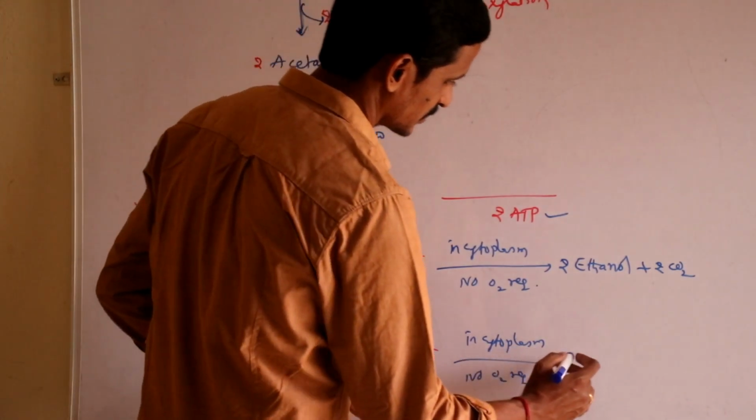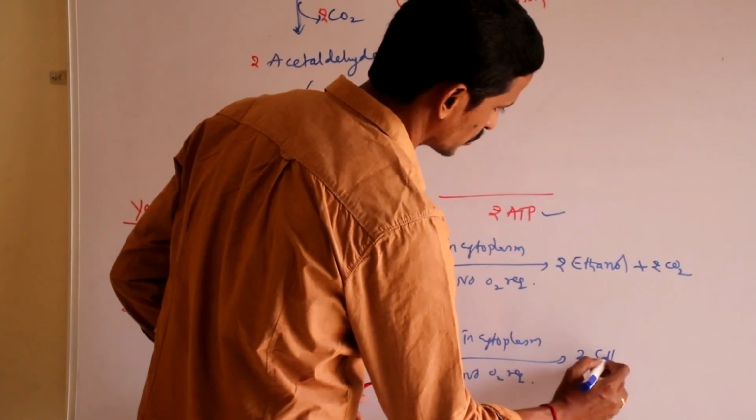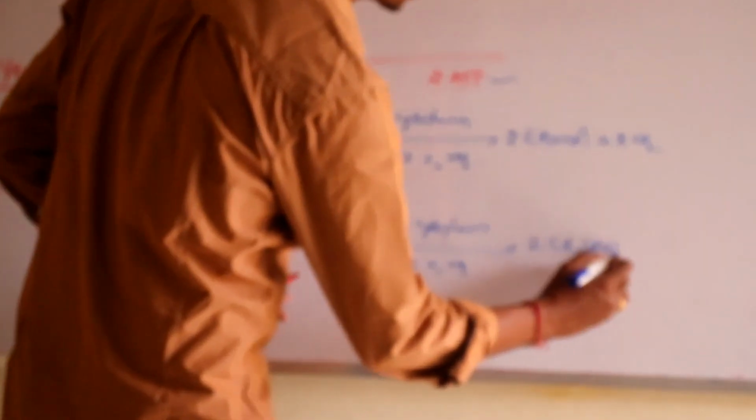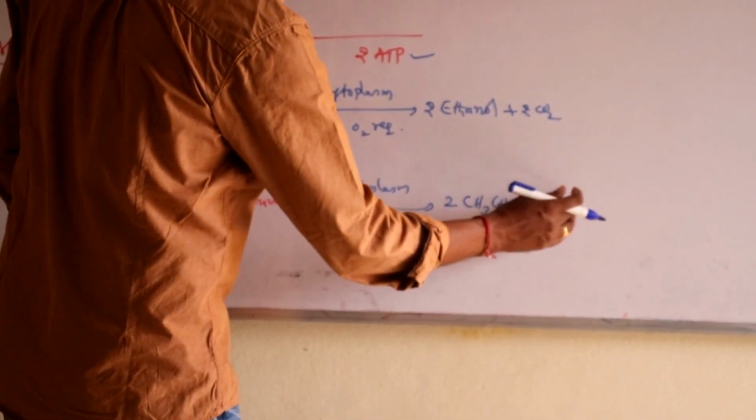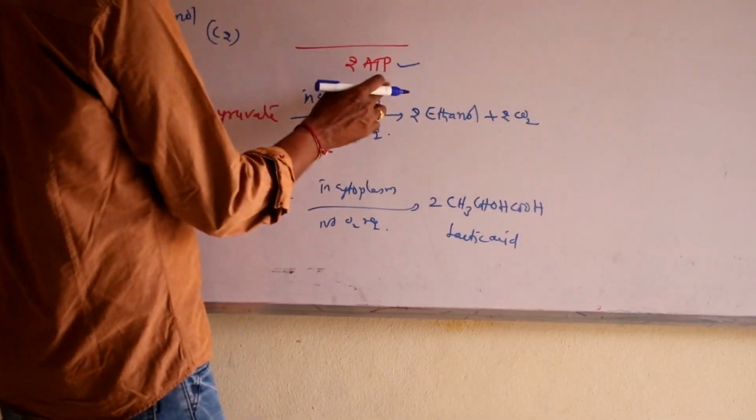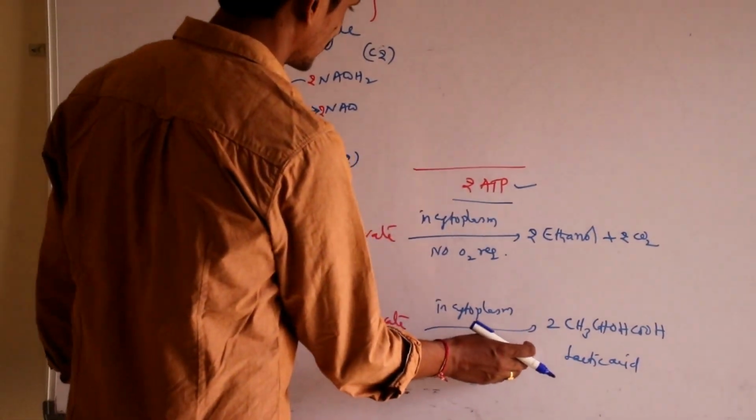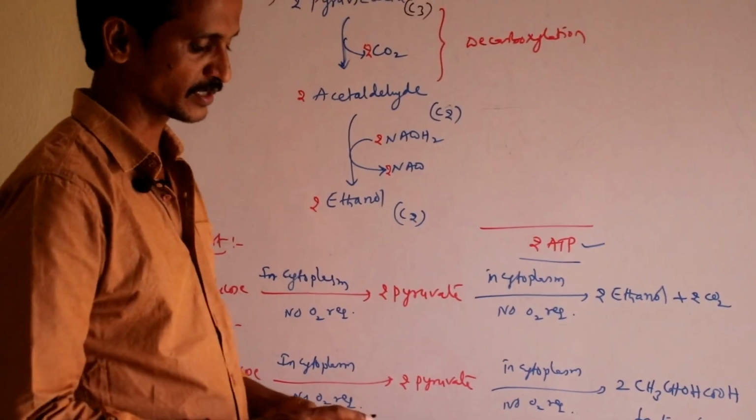This pyruvate is converted to form 2 CH3CHOHCOOH, that is nothing but lactic acid. Lactic acid is produced, no CO2 is released here. The amount of energy we obtained even here is also 2 ATP only.